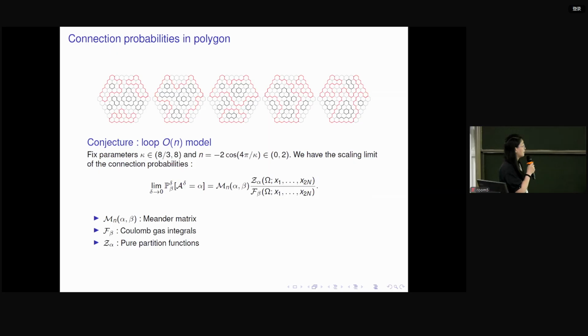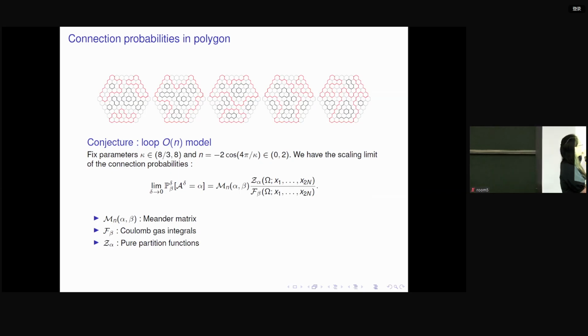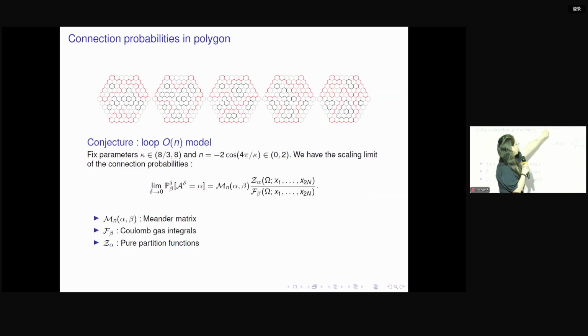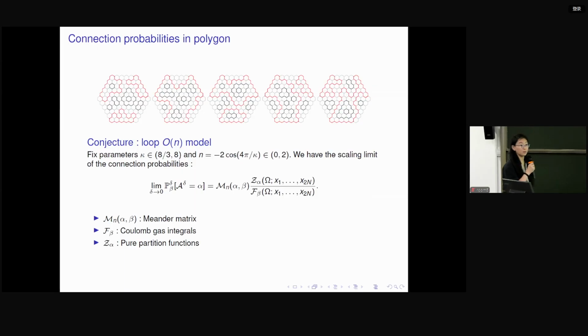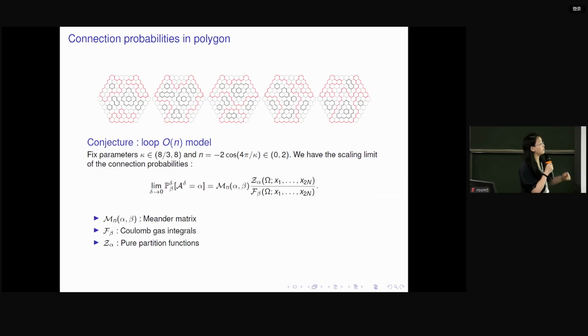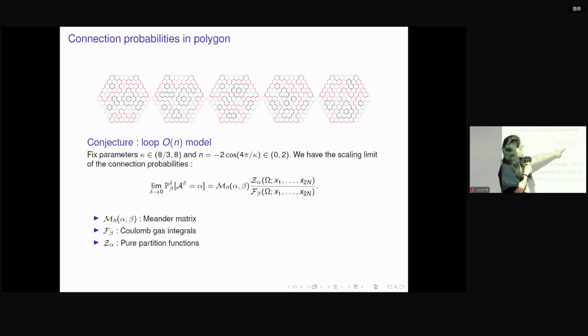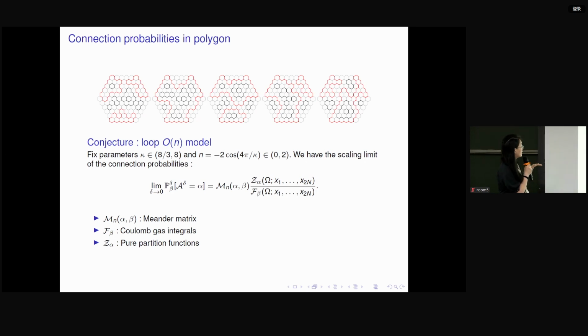The conjecture says that if we fix the parameter n between 0 and 2, and we fix kappa related to n in this way, so it is between 4 and 8, then we are able to calculate the probability for each of the 5 pictures to appear in my configuration. The probability is given by this formula here. Beta means my boundary condition, alpha means the interior connectivity pattern. If the size of the lattice goes to 0, this probability converges to the right-hand side.